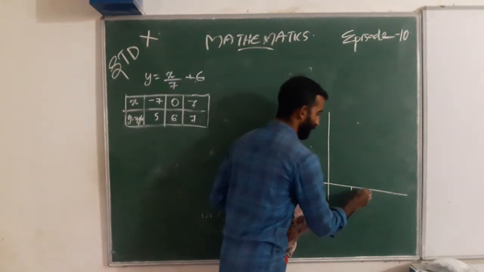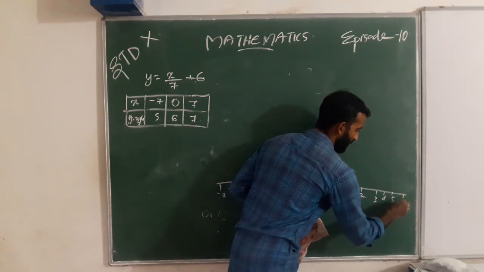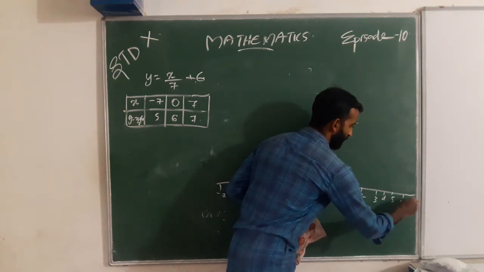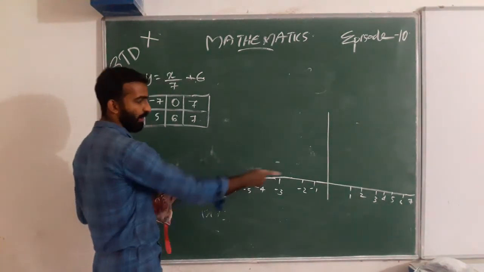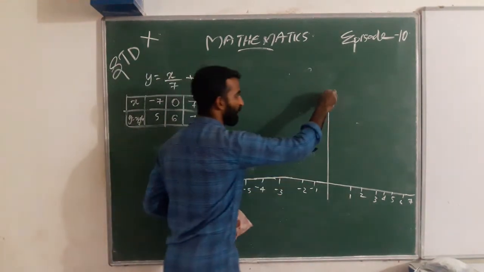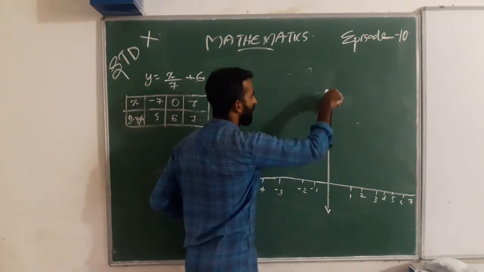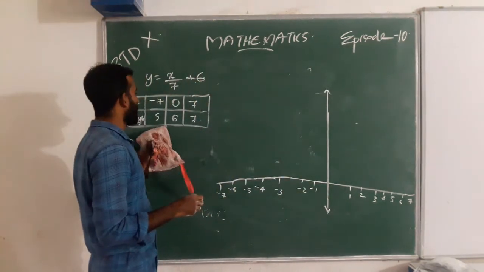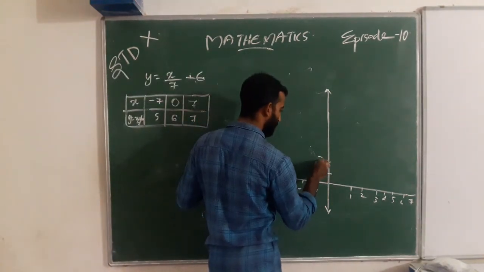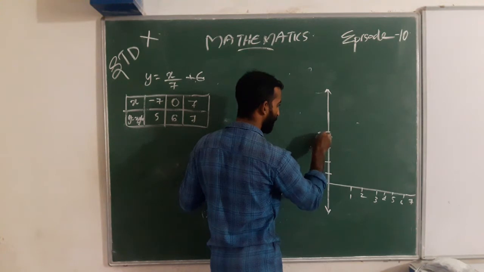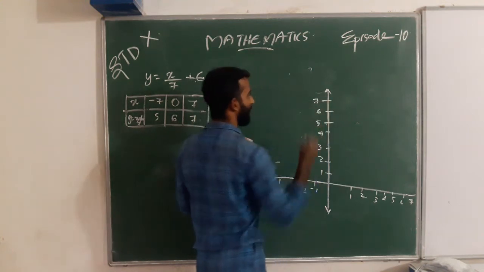Then here 1, 2, 3, 4, 5, 6, 7. This is our x axis and this is our y axis. Then we want 5, 6, 7. Here is 1, here is 2, here is 3, 4, 5, 6, 7.